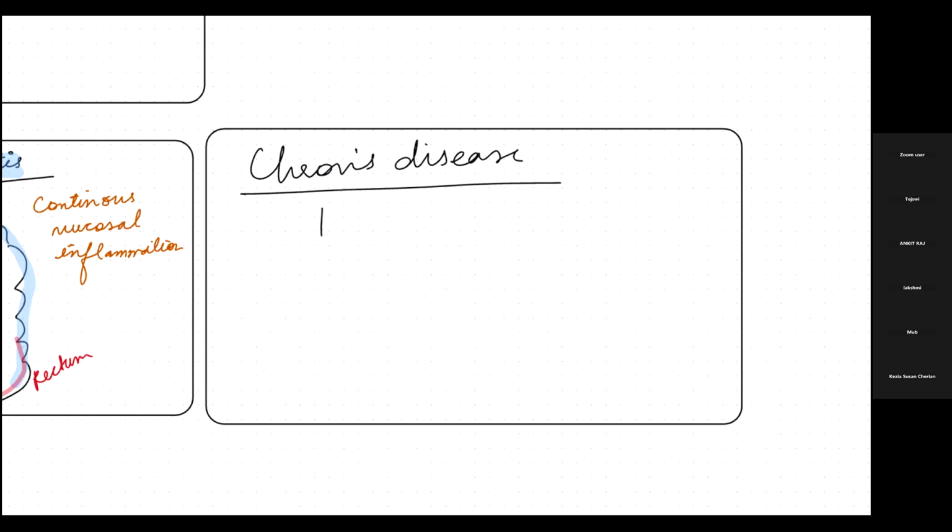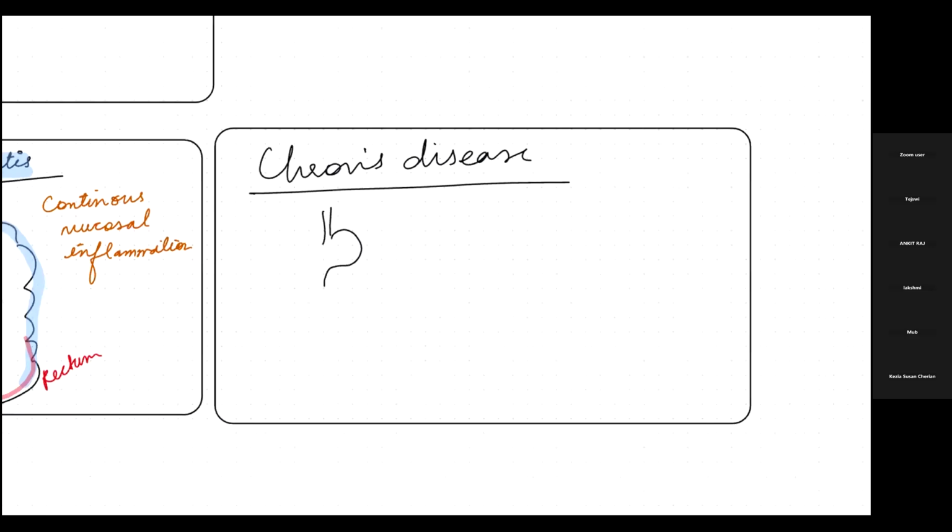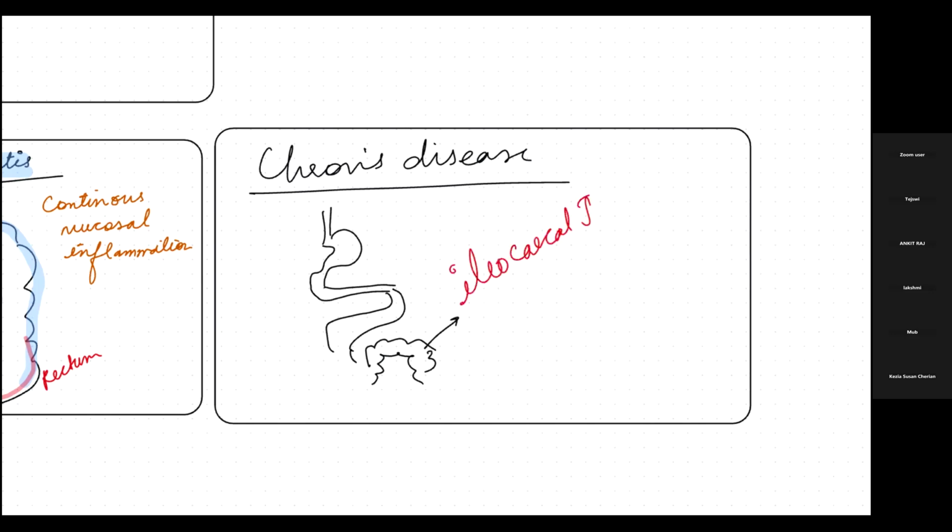It can happen anywhere in your GI tract, not necessarily in the colon. It can happen in any part, but mostly it is seen in the ileocecal junction. Mark this point. Mostly seen there, but it can be seen anywhere.